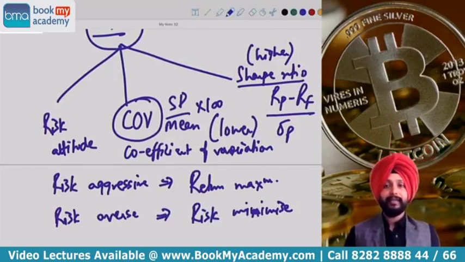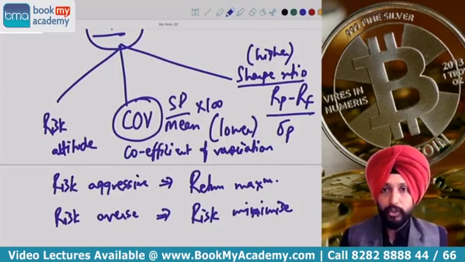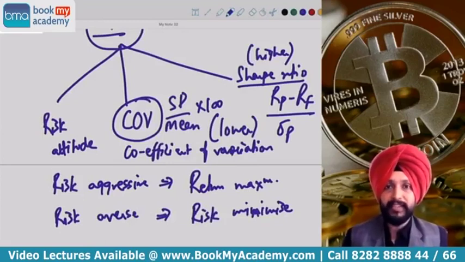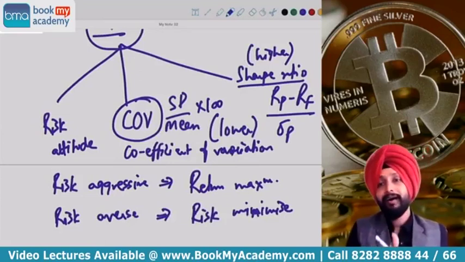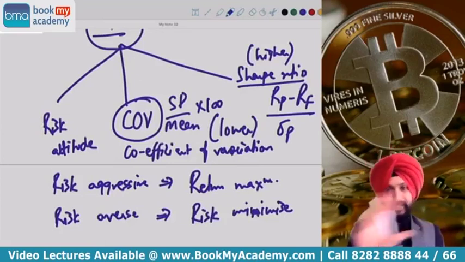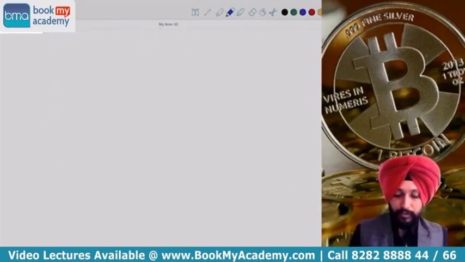What is the third category? Third category is Sharpe ratio. What is Sharpe ratio? It is additional return per unit of risk, which is RP minus RF divided by sigma p, and this is higher the better. And in language terms, we say additional return per unit of risk. I hope this part is clear, guys. So we are done with the first part of our discussion.